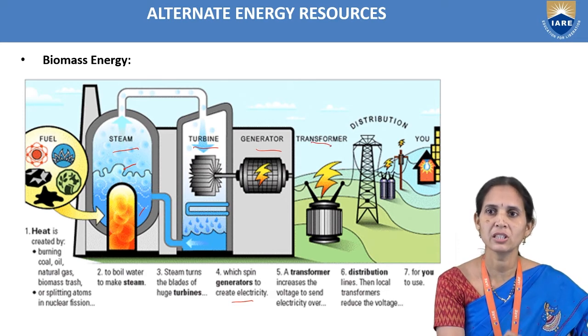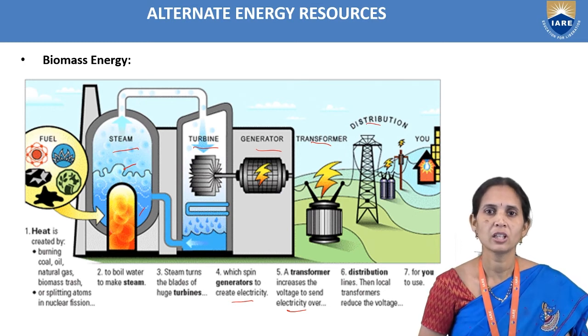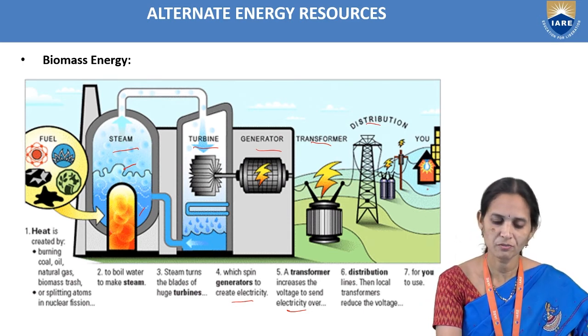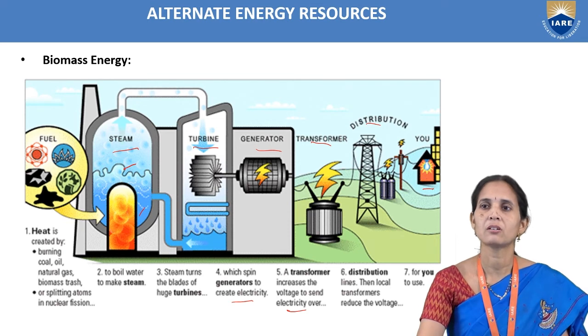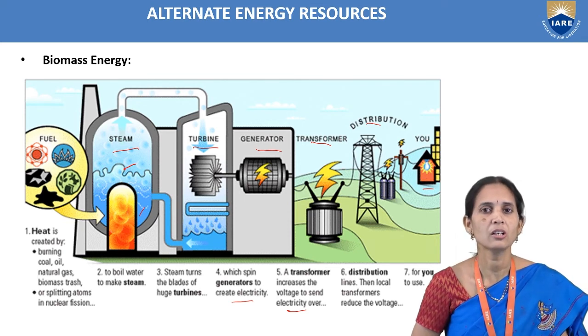Then we take a transformer. A transformer increases the voltage to send electricity. Then we go for distribution: distribution lines, then local transformers that reduce the voltage so that we can use it. So we are using that electricity for domestic purposes.